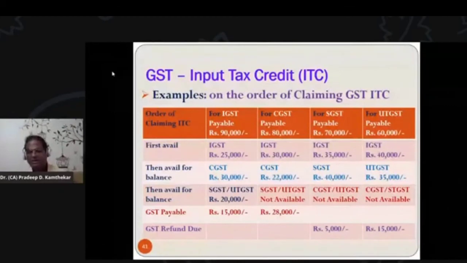And if you avail the entire 35,000, suppose that is the last transaction, you are closing your business. There will be no next transaction, and since you are closing your business, for this 35,000, government has to give you GST refund of 15,000. These are the clear-cut examples of availing input tax credit and its order.